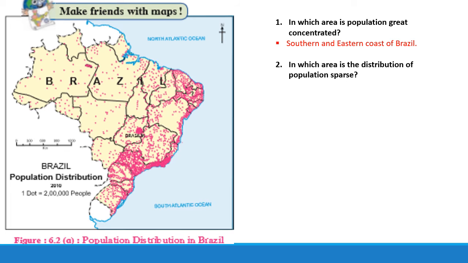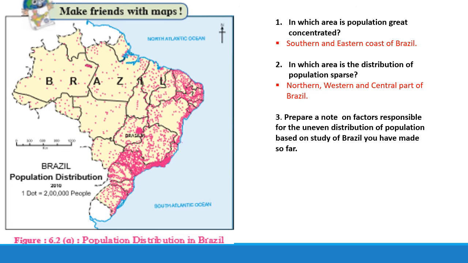Second question we have: in which area is the distribution of population sparse? Just now we had seen the Amazon basin, Pantanal and here Caatinga, with these places in the northern part, in the western part and in the central part of Brazil we have sparse population. So northern, western and central part of Brazil.